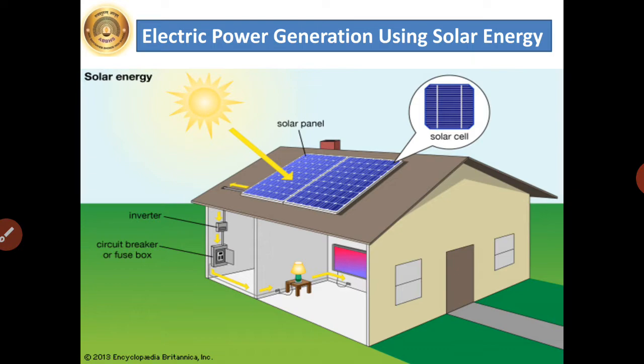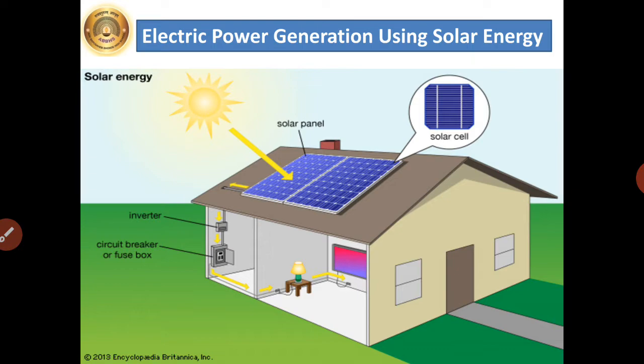Just observe the figure over here. On the roof of the house, solar panels have been installed. These solar panels are made up of solar photovoltaic cells. These photovoltaic cells convert the light energy from the sun into electrical energy. Here you can see the connections which have been shown.